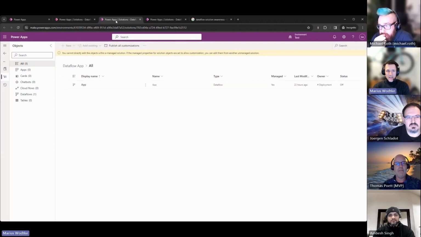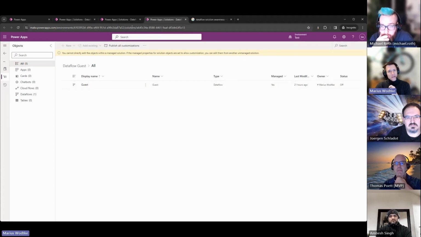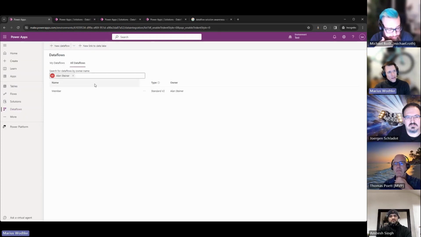But the thing I want to talk about is what happens if you import a solution with an app registration or with a guest user. And that doesn't work. Well, the import works, but if we, for example, try to search for Mario Swotke here in the search box, we won't find him. And also trying the hashtag doesn't work, and deployment, the name of the app, does also not work.